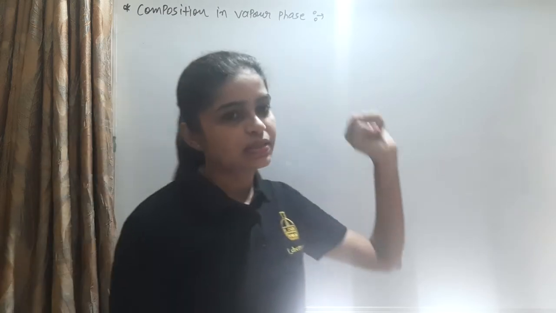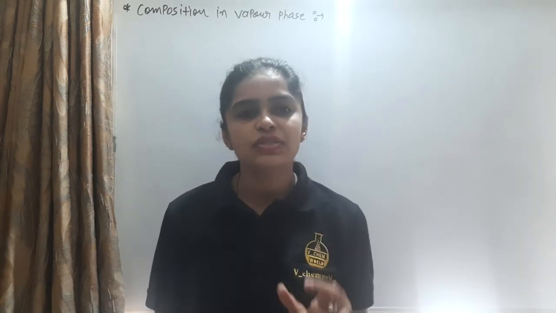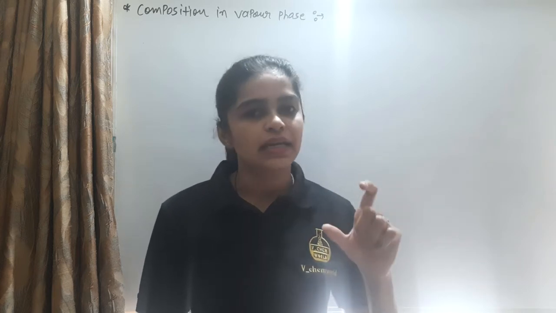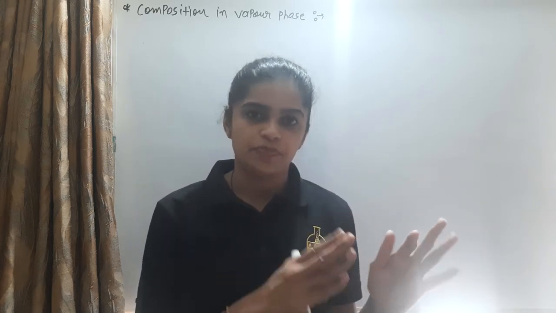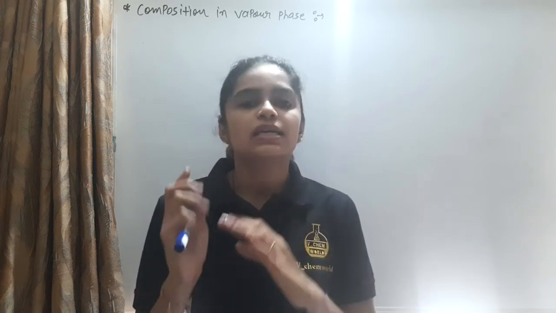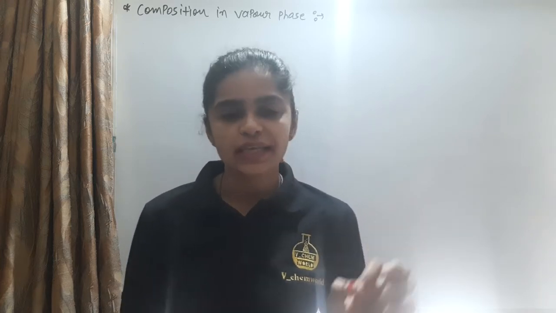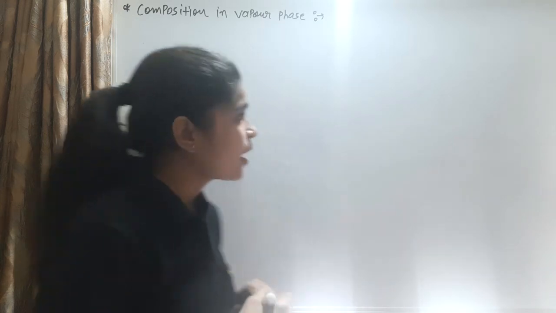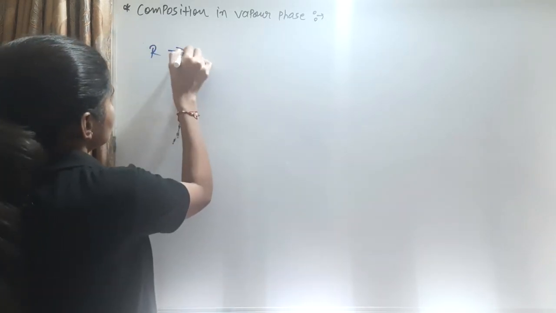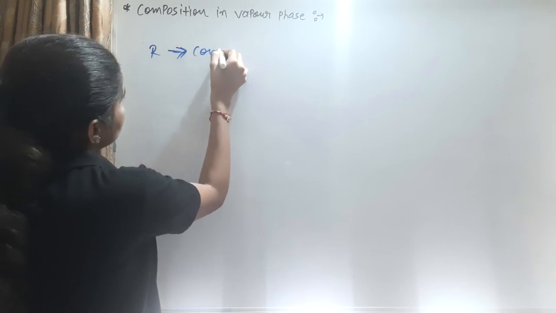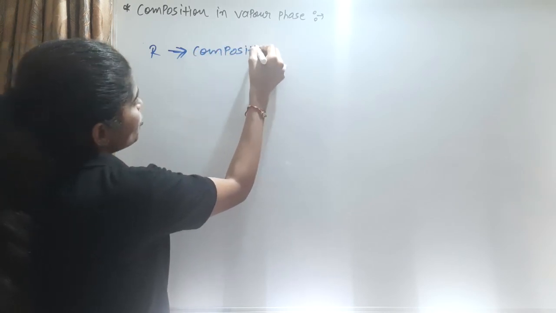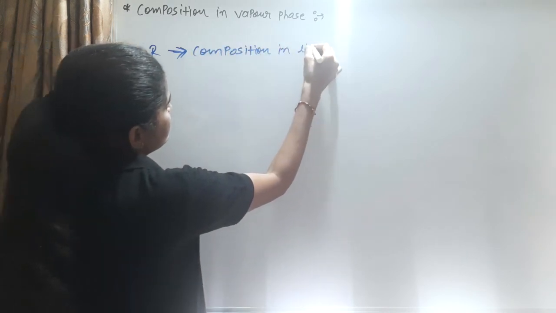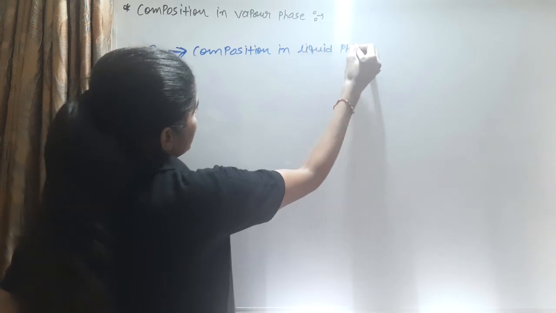Composition in vapor phase. We know that Raoult's law says that at a given temperature, for volatile liquids, the partial pressure PA is equal to the mole fraction XA times the vapor pressure of its pure component. So Raoult's law gives the composition in the liquid phase.